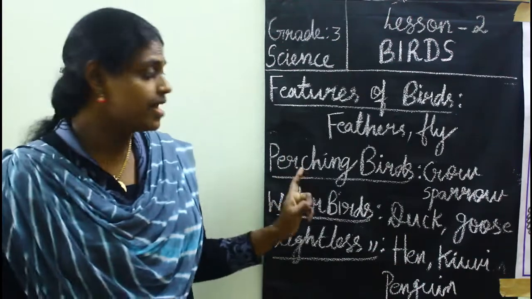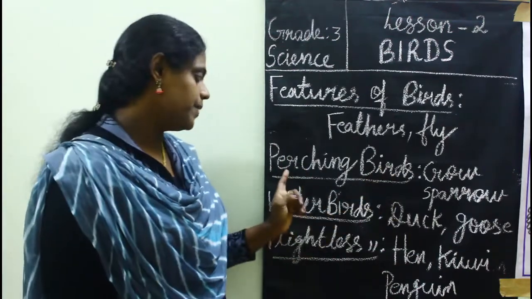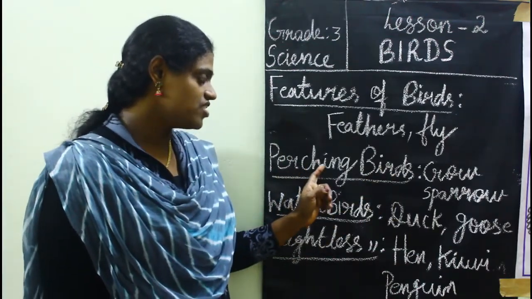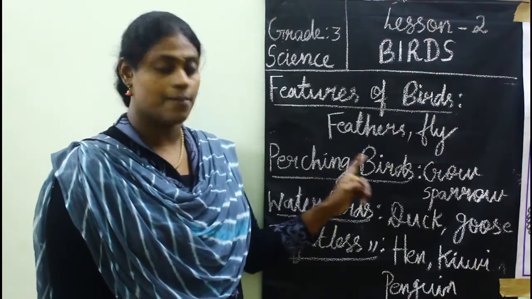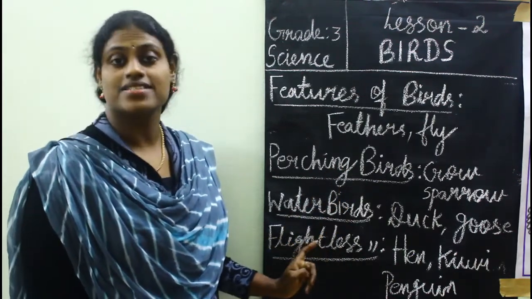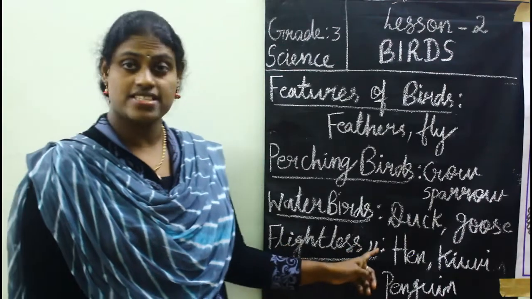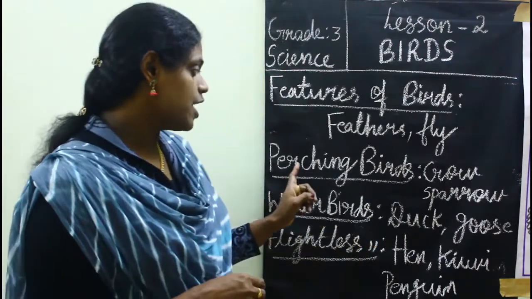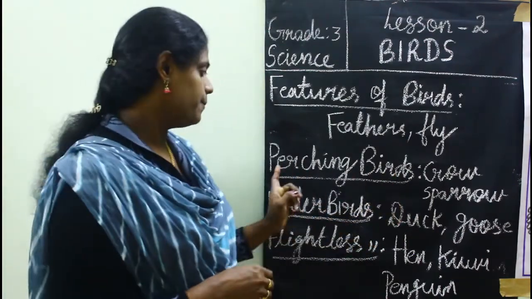See, first one is perching birds. Perching birds, water birds, and flightless birds. First one is perching birds.